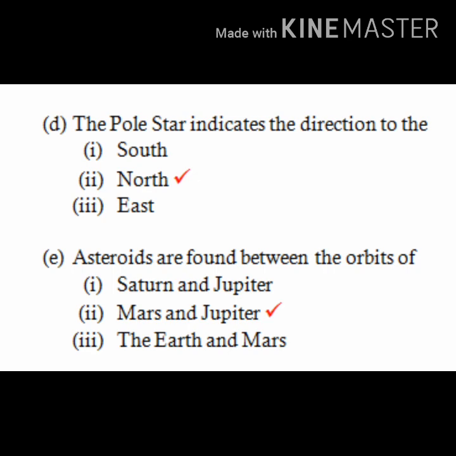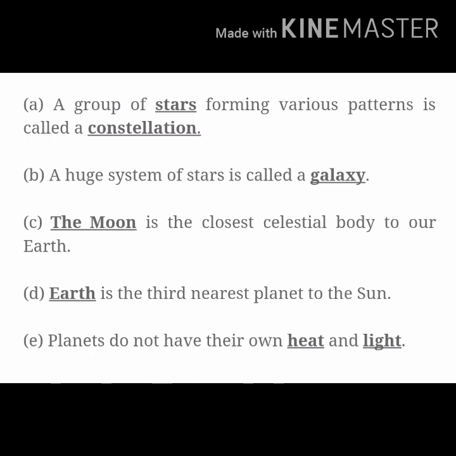Next we are going to start the fill in the blanks. The first one is, a group of stars forming various patterns is called a dash. It is constellation. So a group of stars forming various patterns is known as constellation. Next, a huge system of stars is known as dash. It is galaxy. Next is, which is the closest celestial body to our planet? To our planet, the closest celestial body is the Moon.